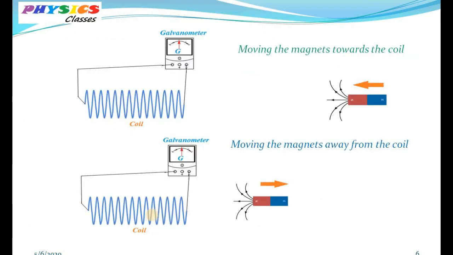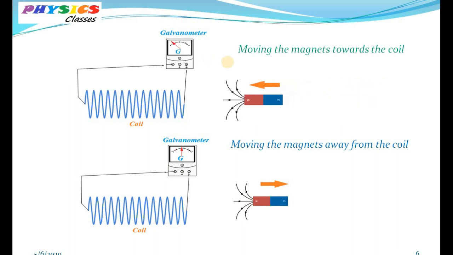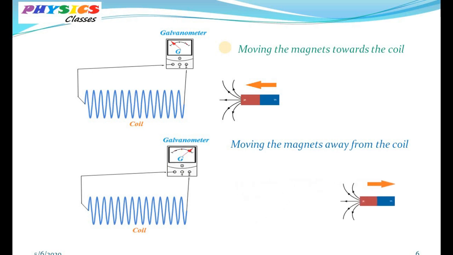Okay, let's come back to Faraday's experiment again. Consider a coil having multiple turns which is connected to a galvanometer. Now suppose you move a bar magnet towards the coil. As you move the magnet towards the coil, you will observe a deflection on the galvanometer. Similarly, when you move the magnet away from the coil, you will again see a deflection on the galvanometer, but in the opposite direction.